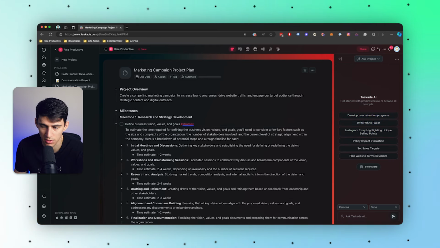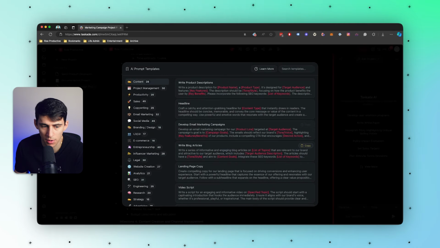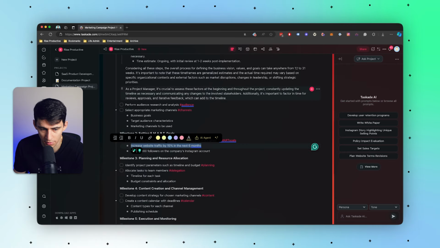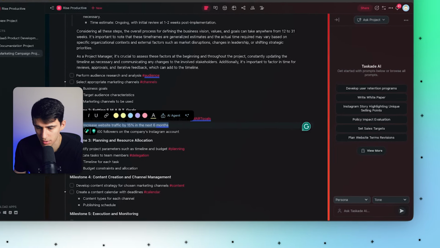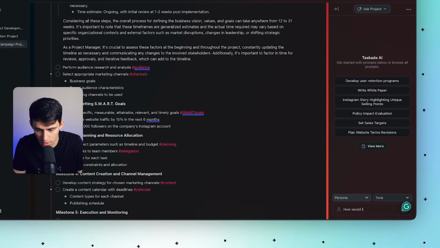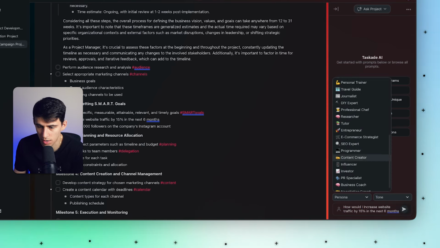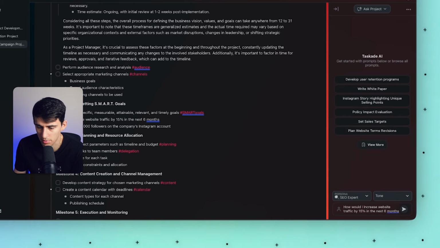You also can utilize these on the side here and check out more of the prompts and interact in a side-by-side manner with all these different things. Like for this, increase web traffic by 15% in the next 6 months. How would I increase web traffic in the next 6 months?